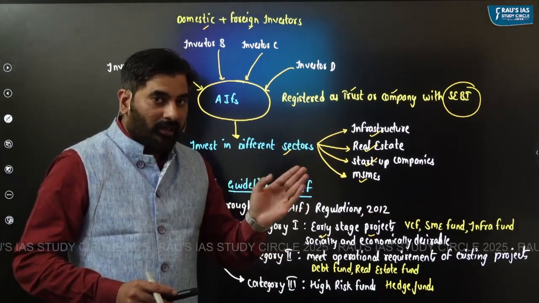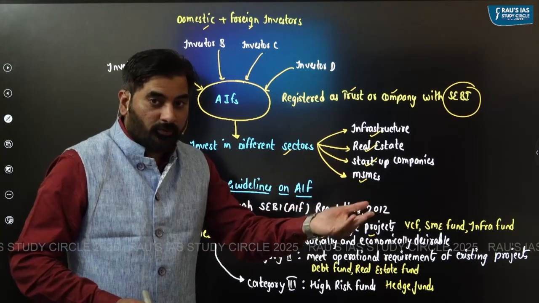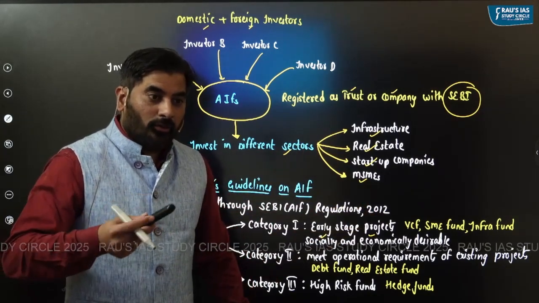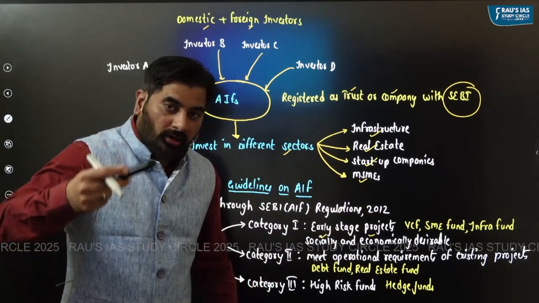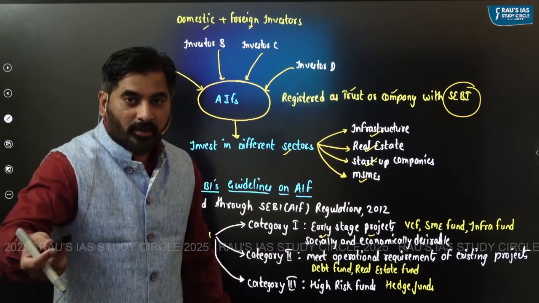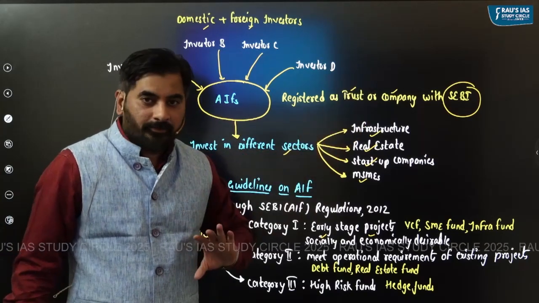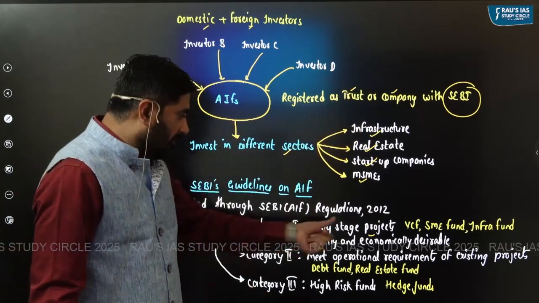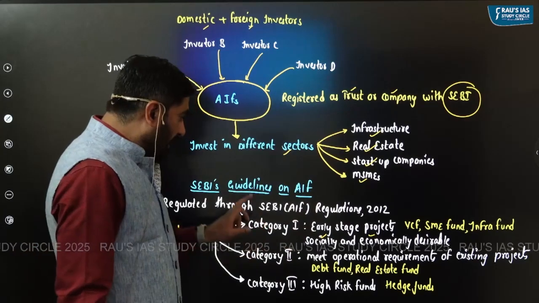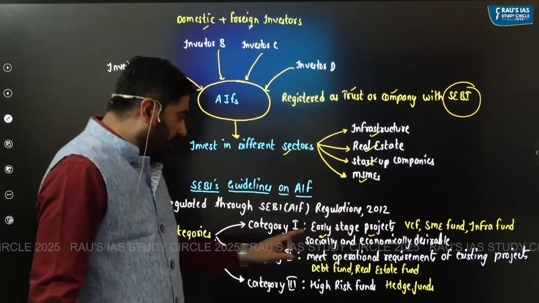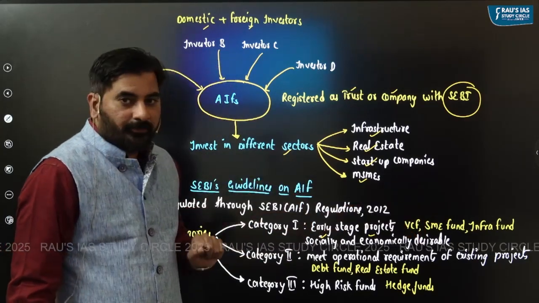AIF1 will invest money in early stage projects. AIF2 will invest money in already operating projects. For example, let's say a new road is to be constructed. Because it's an early stage project, AIF1, that is infra fund, would invest in such project.